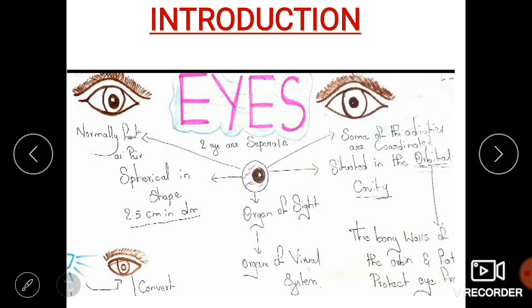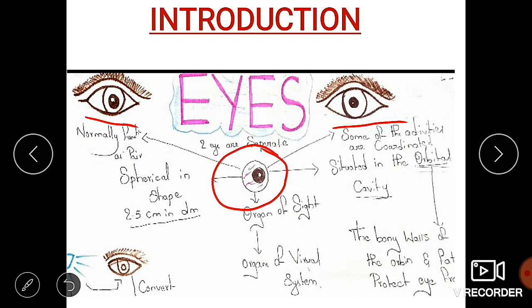Today in this video I am going to share what eyes are, and how they help us to look forward and to see objects. Let's see first what eyes are. Actually, the eyes are two, right? The structure of the eye is like this.